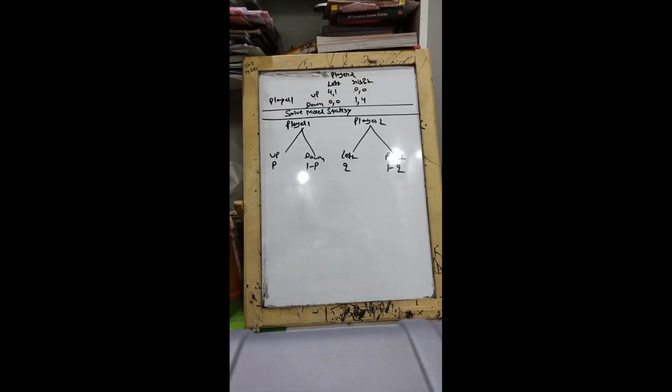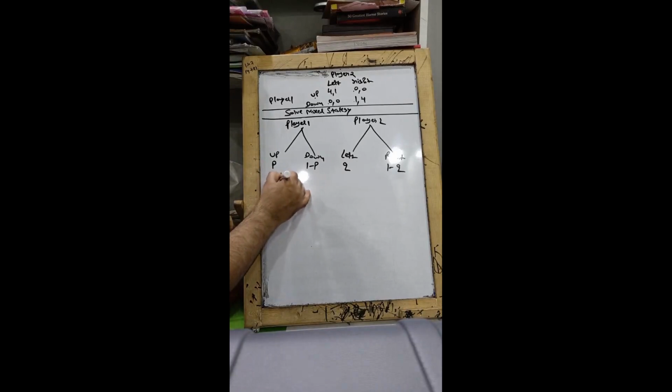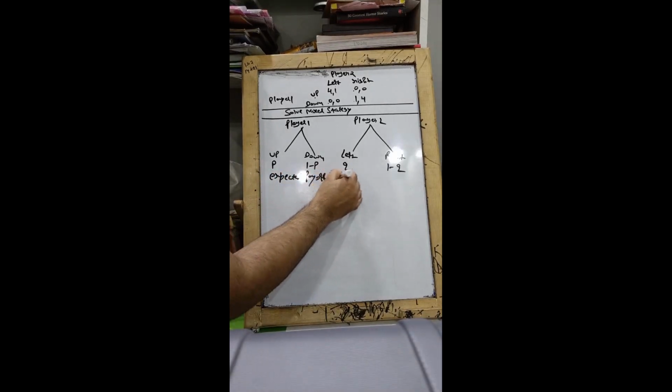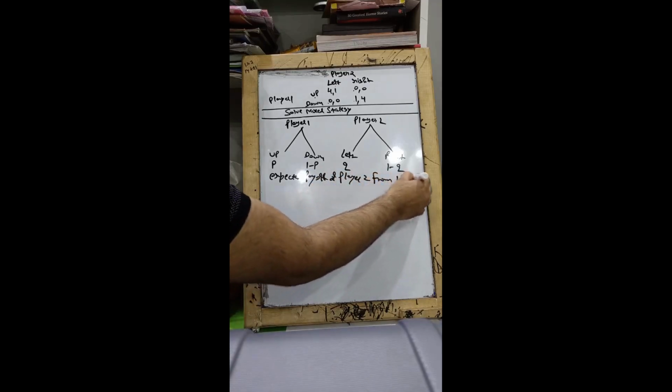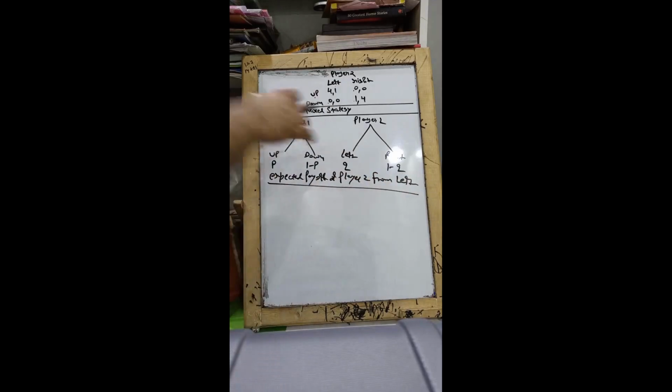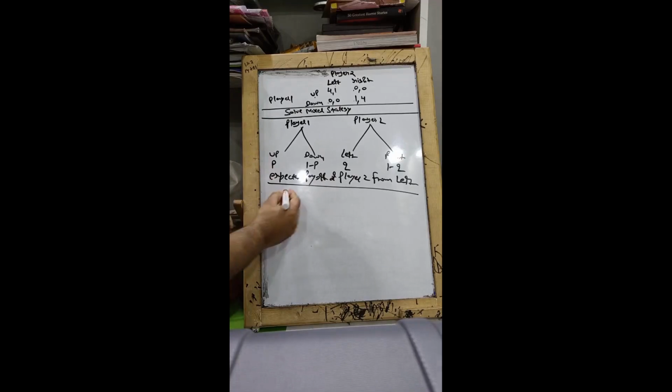Now guys, we should be solving the same thing, but this time from the point of view of player 2. So I'm writing expected payoff of player 2 from going left. Don't you think his expected payoff from going left shall depend upon what player 1 does? So suppose player 1 goes up, the probability of which is p.